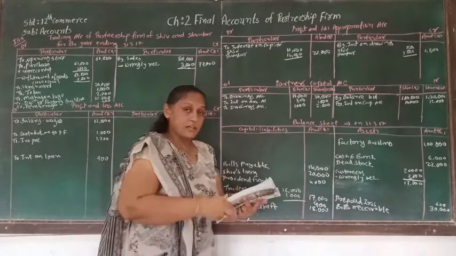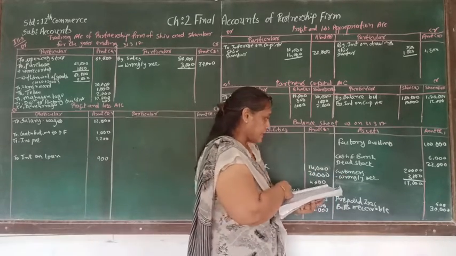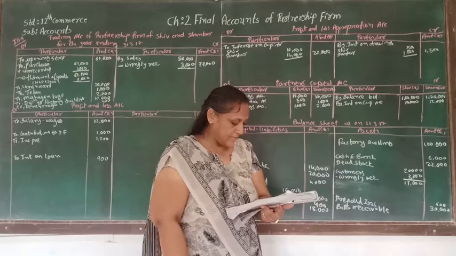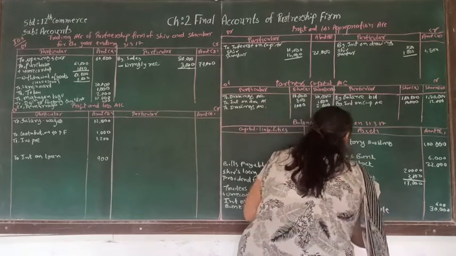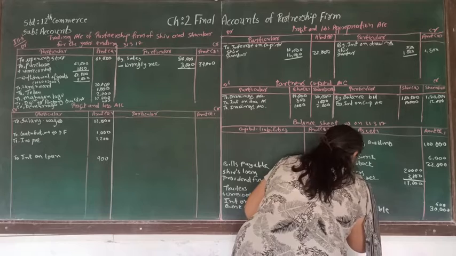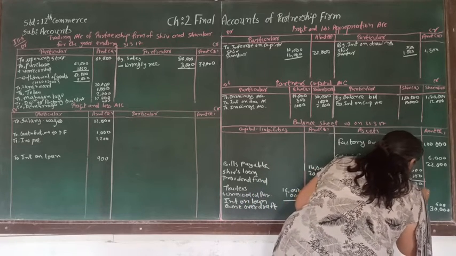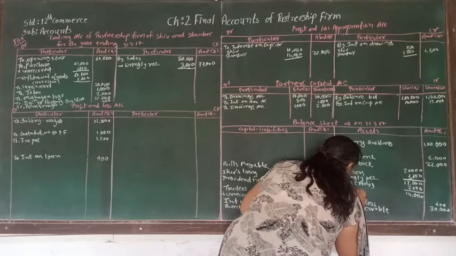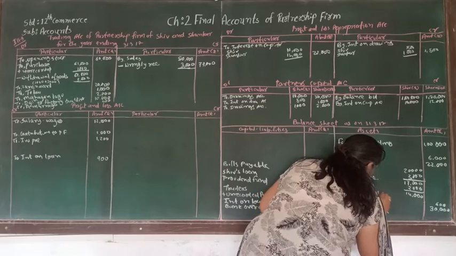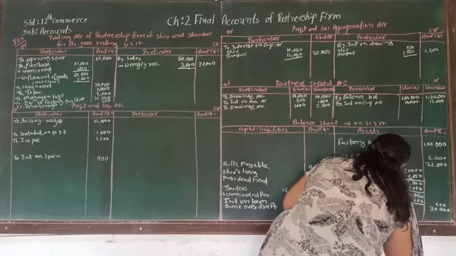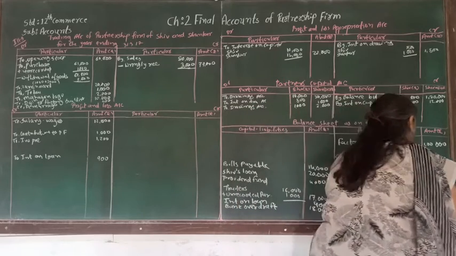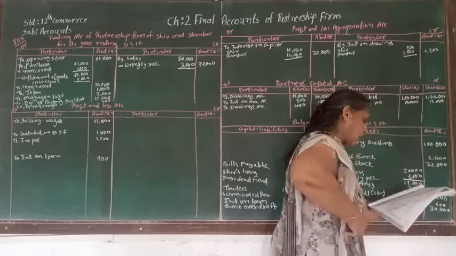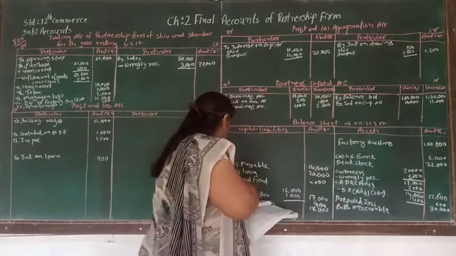Again after that, another account is customers. The customer balance is 20,000 and adjustment number 4 tells us to provide a bad debt reserve of 3,000. So here, minus bad debt reserve of adjustment, that is 3,000, and after that on 14,000 again, minus discount reserve of adjustment at 10%, that is 1,400. So the balancing amount will be 12,600. So adjustment number 4 is already adjusted. Here the other account is the trader account.